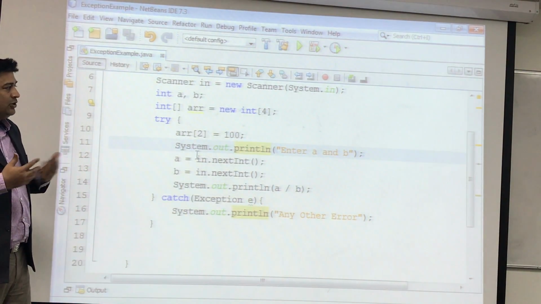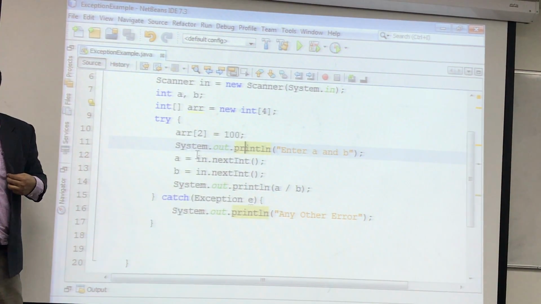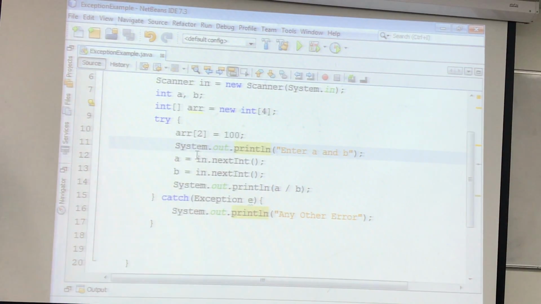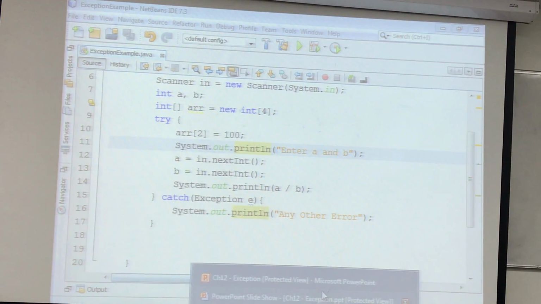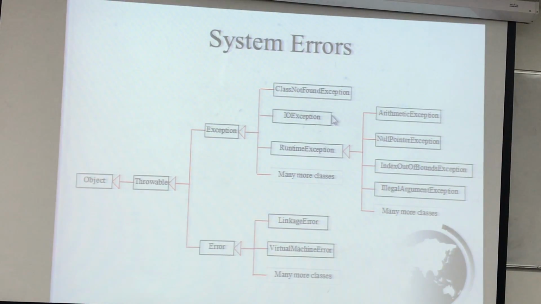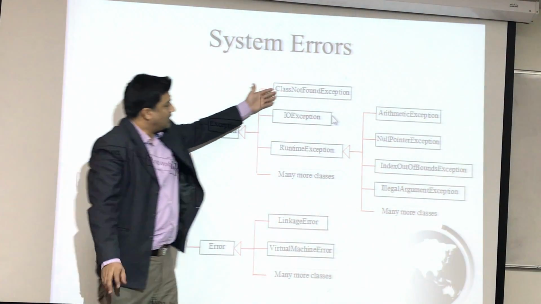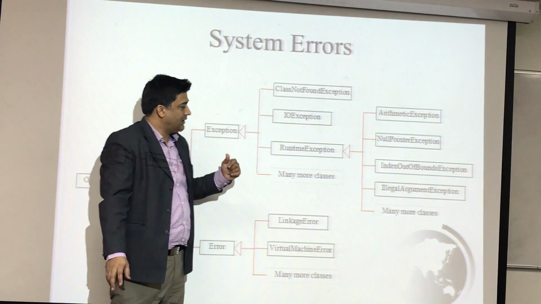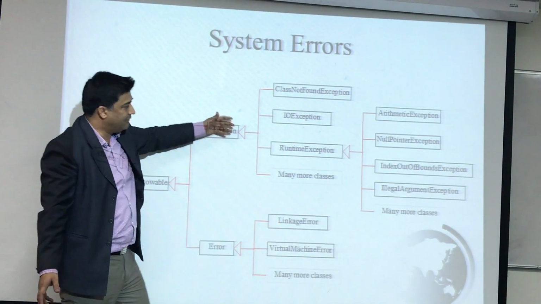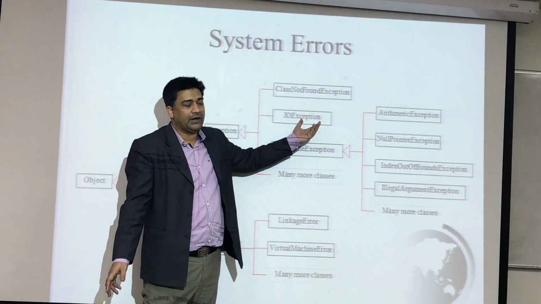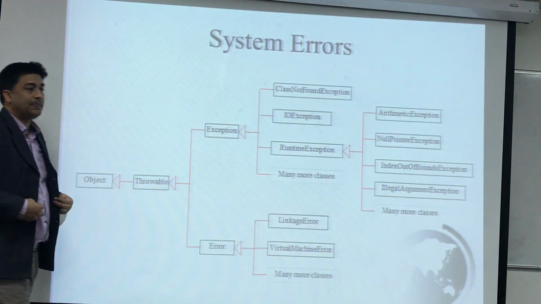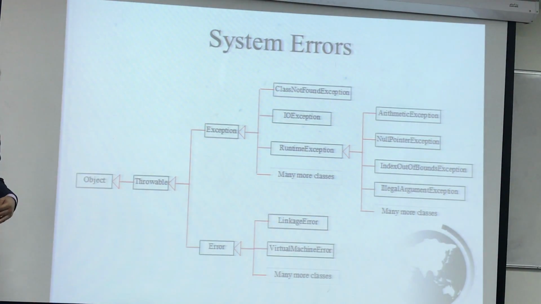But still, this is not a recommended approach. Why? Because I will not know what is the actual reason of the error. I have already showed you here. You see here? We have all these families, right? If I just use this, I will not know what type of error occurred in my program when it is running.